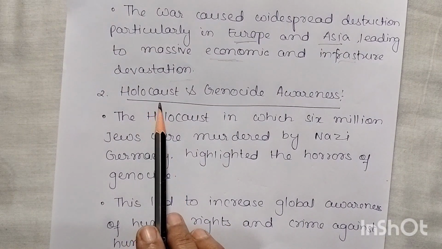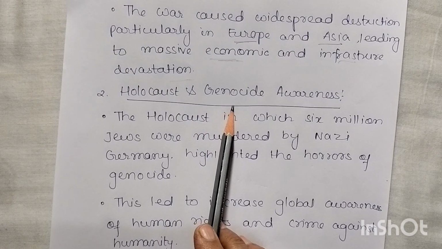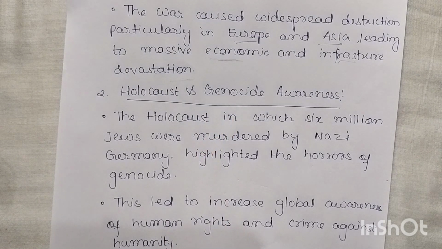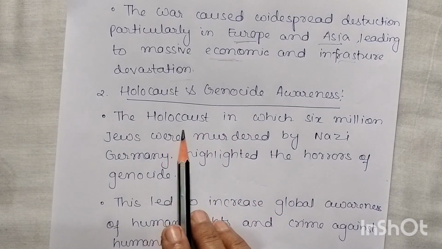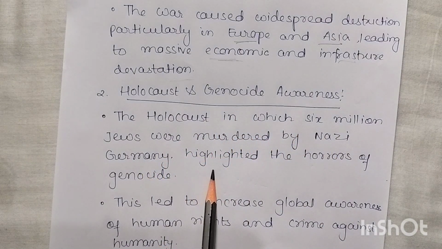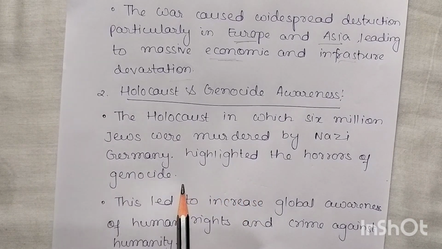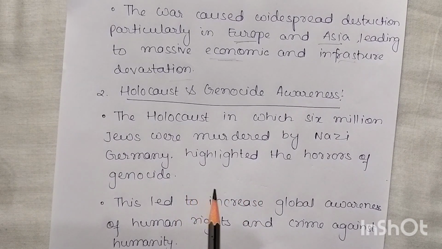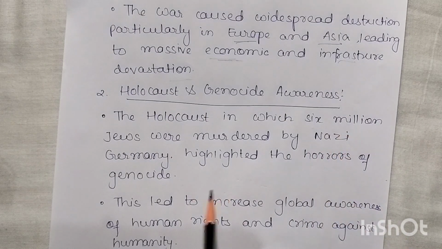Now, the second point is the Holocaust and genocide awareness. What is Holocaust? Generally, it is a situation where lots of people are destroyed at a time. And genocide is the murder of a particular group of people, or a race or a religion. That is genocide. The Holocaust, in which 6 million Jews were murdered by Nazi Germany, highlighted the horror of genocide.